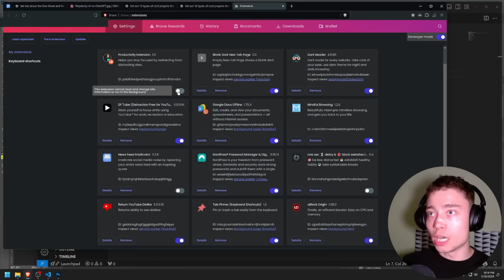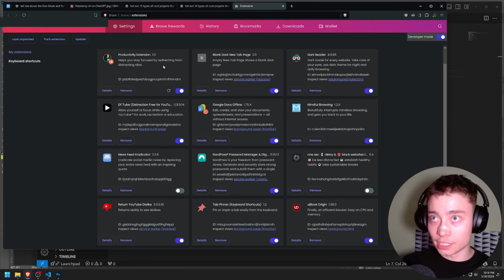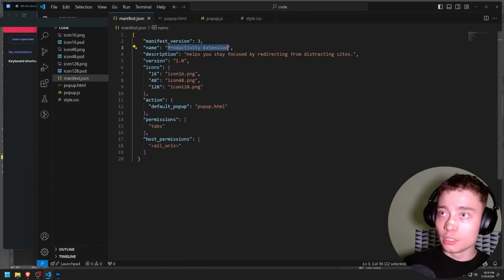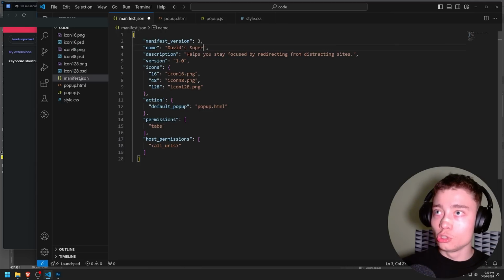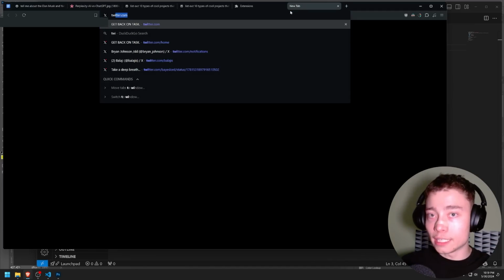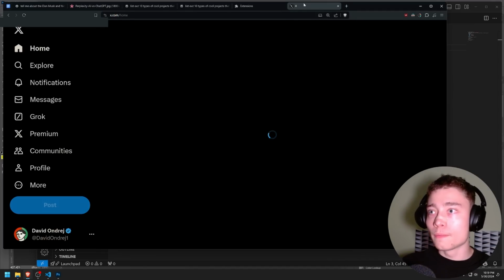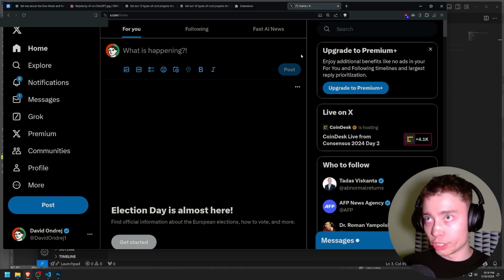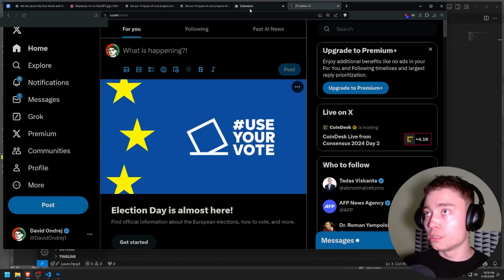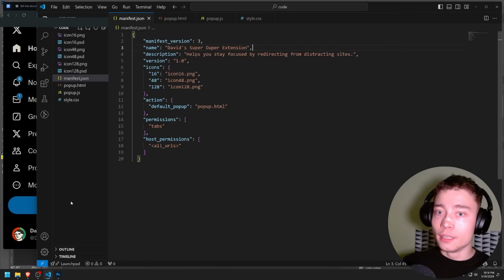I'm going to enable our extension, productivity extension, super original name. Let's rename that. Let's do David's super duper extension. Boom, save. A little bit more fun. I'm going to click on reload. Boom, and we reloaded the name. Beautiful. Let's go back to Twitter and test the moment of truth. It did not work. Maybe it's because of x.com. Yeah, I think it's because of that.